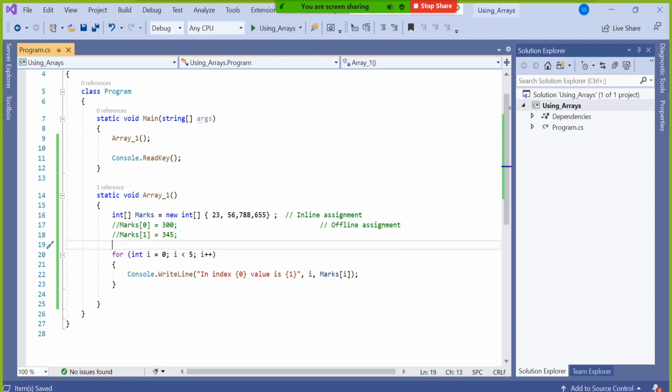It's a keyword. Wherever the new keyword comes in future, you understand it as allocation of memory. Very straightforward. Anywhere the new keyword came, allocation of the memory. Imagine I didn't use this new keyword on the right-hand side. Like this, I simply put a semicolon. That means declaration is done, but allocation of the memory has not been done.